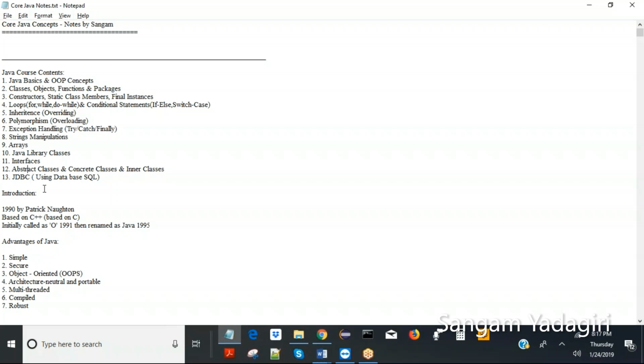and of course advanced Java or J2EE, Java 2 Enterprise Edition, that is also not covered because that's not required for automation testing. So these are like 50% of the core Java, which is sufficient for any automation testing to automate any web page or database or web services. So just to give you a brief intro about Java.